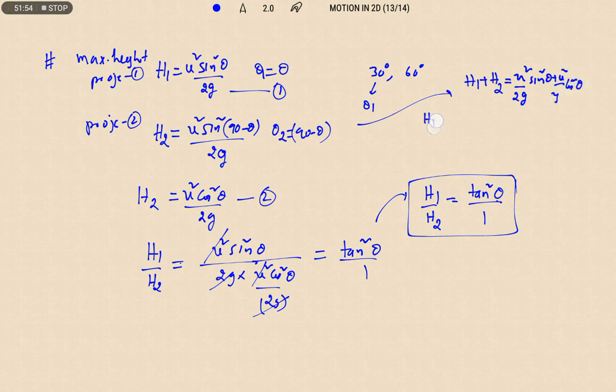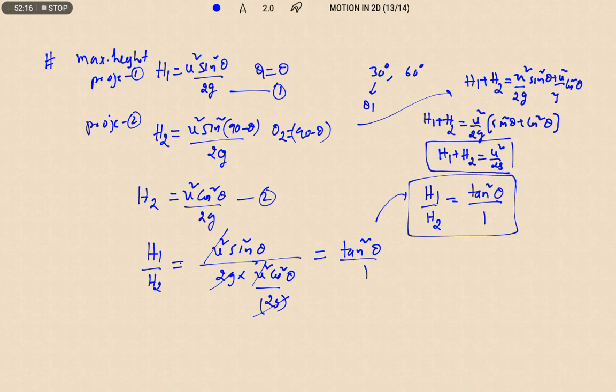So we get h1 plus h2 as u square by 2g outside, therefore sin square theta plus cos square theta. Sin square theta plus cos square theta is equal to 1. Therefore h1 plus h2 is equal to u square by 2g. This is another relation. The sum of the maximum heights of the two projectiles is equal to u square by 2g.